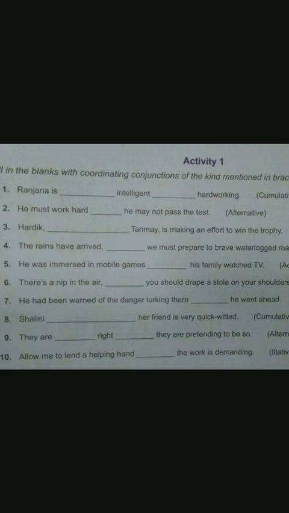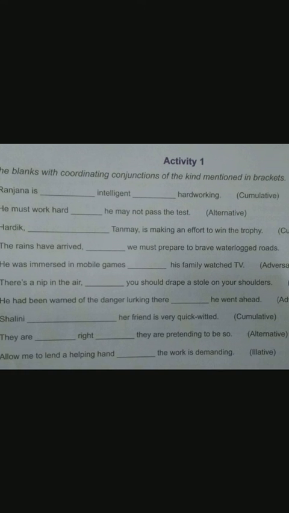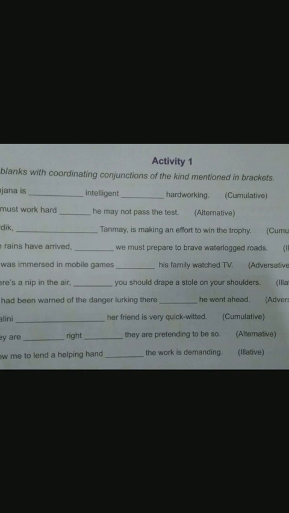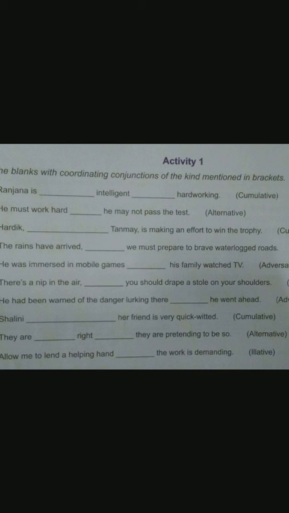Now you have this activity to do. Here you will have to fill in the coordinating conjunctions only, and what type of conjunction is given in the bracket. Ranjana is intelligent, hardworking. Here you have to use a cumulative conjunction.